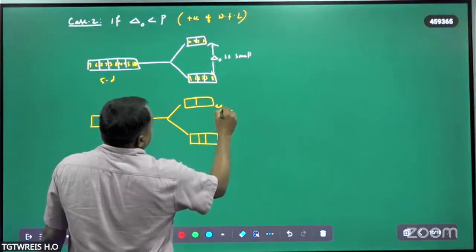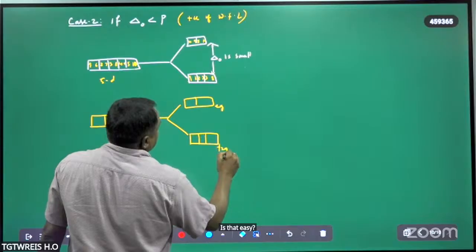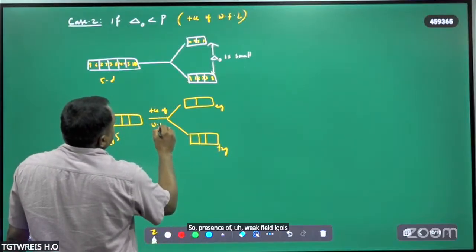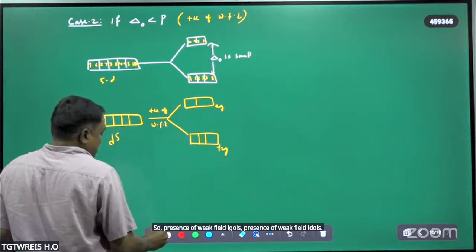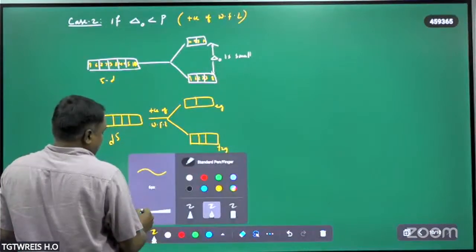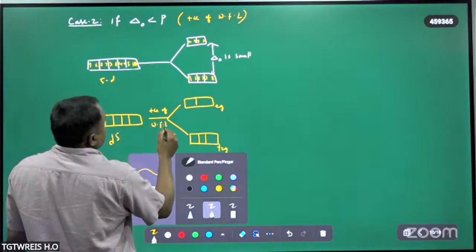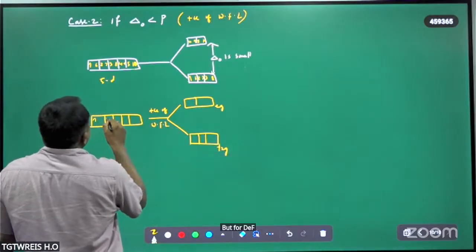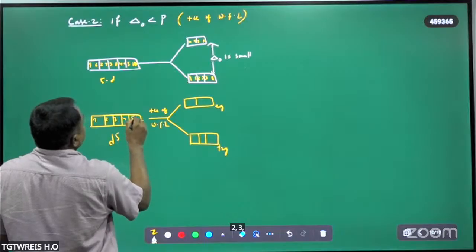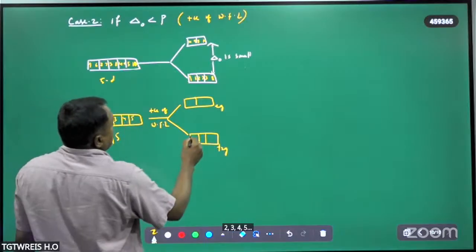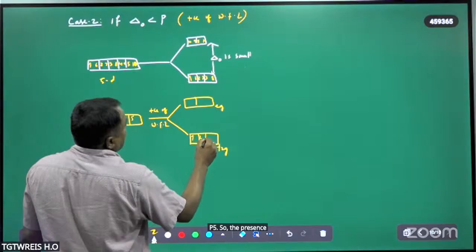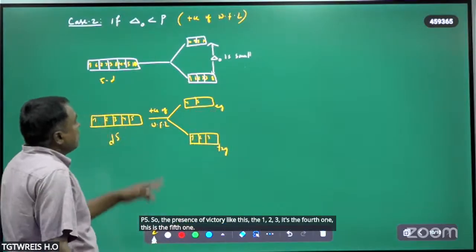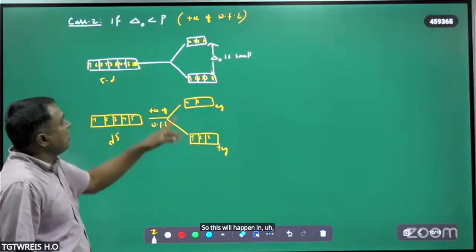This is the Eg. This is the T2g. So the presence of weak field ligands. For d5, 1, 2, 3, 4, 5. So in the presence of weak field ligands, 1, 2, 3, this is the fourth one, this is the fifth one. So this will happen in the presence of weak field ligand.